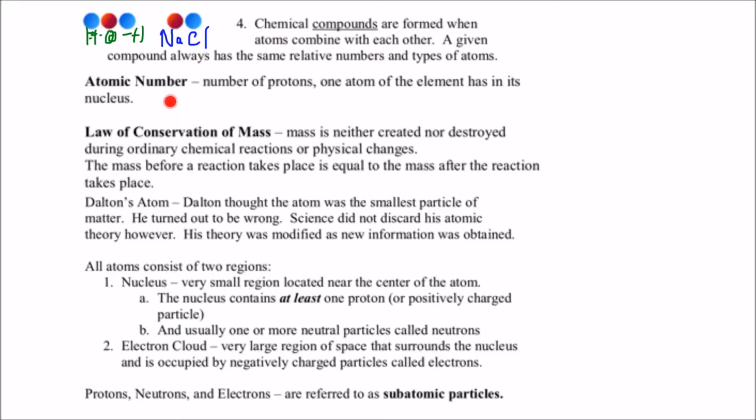Alright, then we've got the atomic number, which is the number of protons that one atom has. So, for example, if I am talking again about hydrogen, hydrogen has an atomic number of 1. And so that tells me that hydrogen has 1 proton.